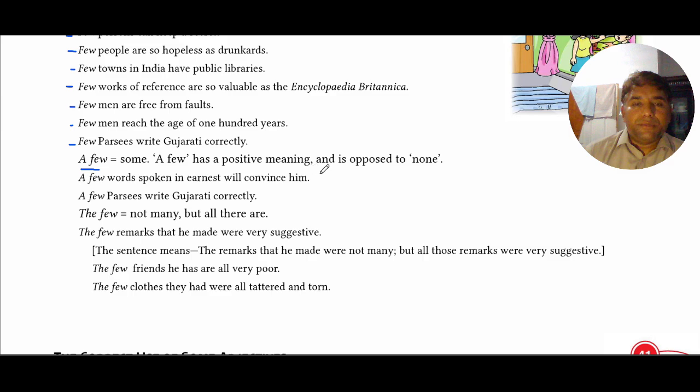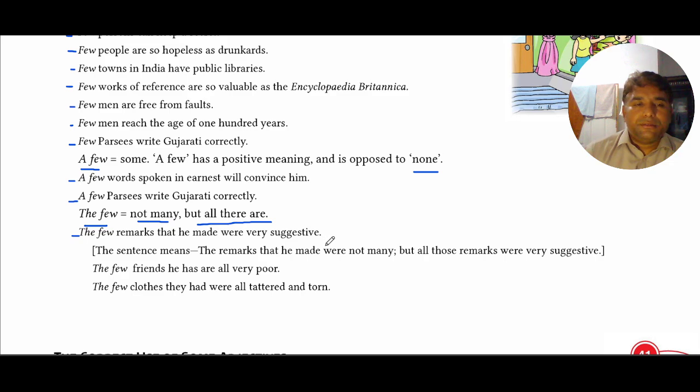And then a few. A few has a positive meaning, and it is the opposite of none. A few words spoken in earnest will convince. A few Parsis write Gujarati correctly. And now the few. Not many, but all there are. The few remarks that he made were very suggestive.